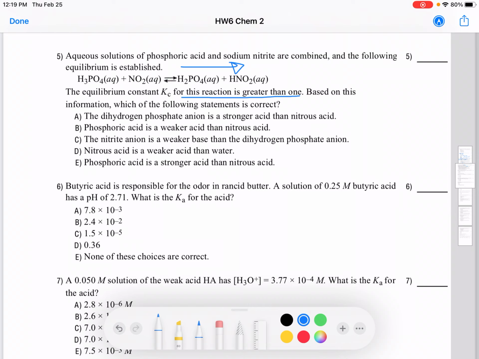Okay, so that information you should know. We talked about this in our lecture videos. Okay, now with that in mind, let's see. Dihydrogen phosphate anion is a stronger acid than nitrous acid. Once you figure out that the reaction will proceed making more of the products, one conclusion you can come to is that the acid and the base on your left side are going to be a strong acid and strong base. Because remember always, strong acid and strong base react to give you weak acid and weak base.